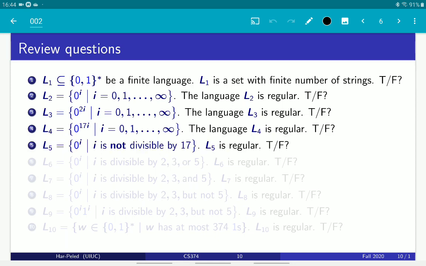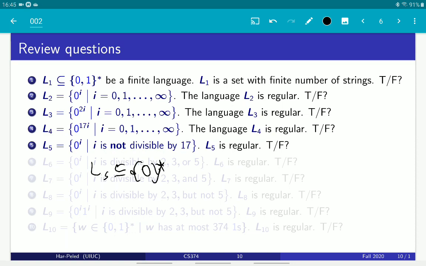Next one. The language of all the strings whose length is not divisible by 17. Well, let's think about it. L5 is, of course, contained in 0 star. In fact, you can think about L5 as being defined over the alphabet which is only 0.